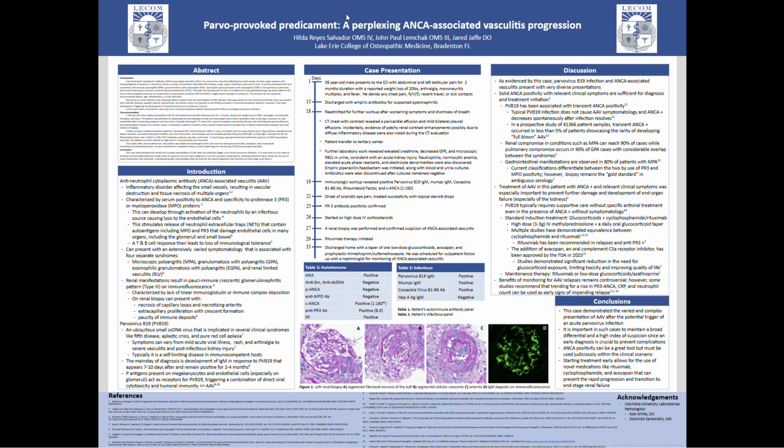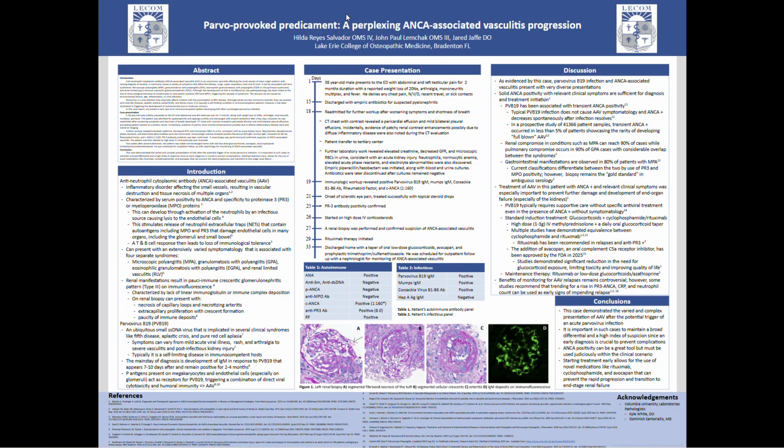It can present with an extensively varied symptomatology and renal manifestations, resulting in pauci-immune crescentic glomerulonephritis patterns on immunofluorescence. Parvovirus is a ubiquitous small single-stranded DNA virus that is implicated in a variety of clinical syndromes, especially in immunocompetent adult hosts.